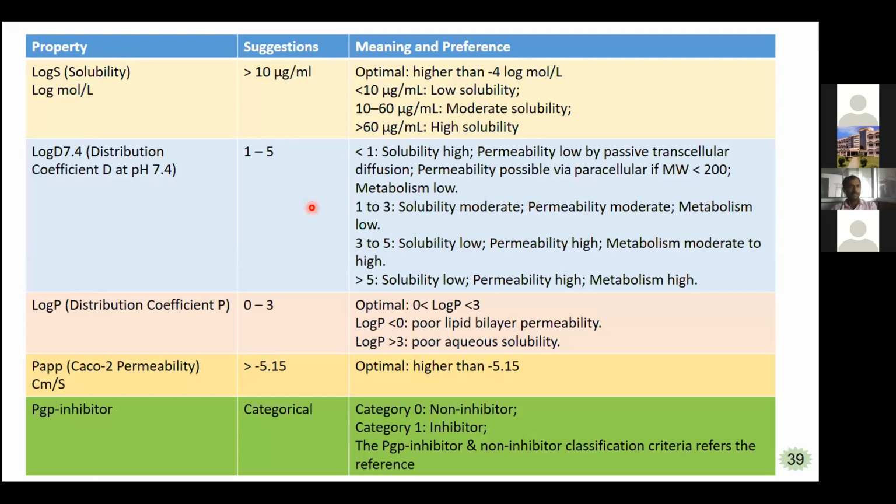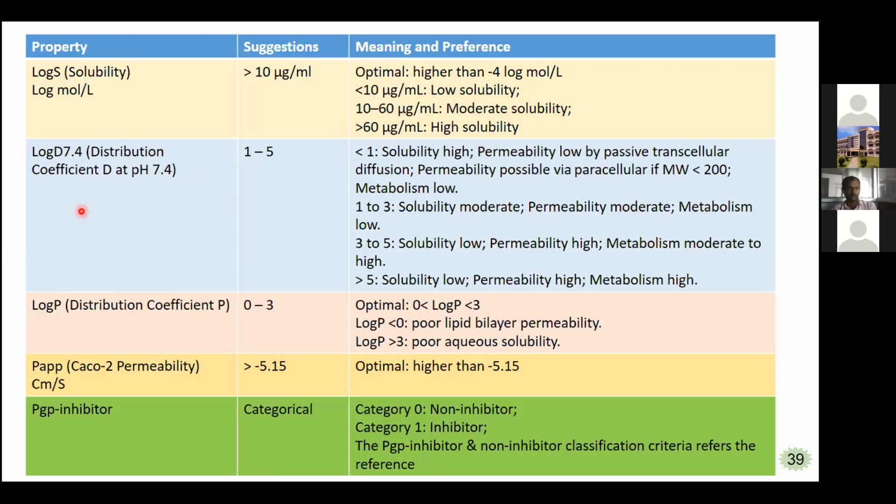Here the complete information about these properties is given, with the ranges given in ADMET lab. Log S, the solubility, has units of mole per liter. The suggestion is that the molecule should be present at greater than 10 microgram per ml, and optimal is higher than -4. If it is less than 10 microgram per ml, it is low solubility, 10 to 60 is moderate solubility, and greater than 60 microgram per ml is highly soluble.